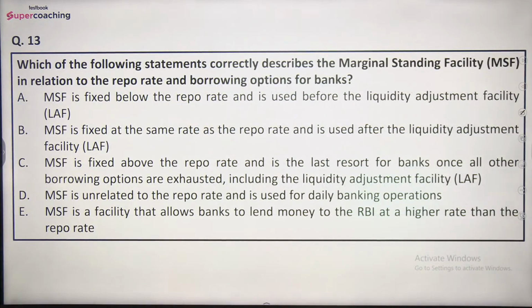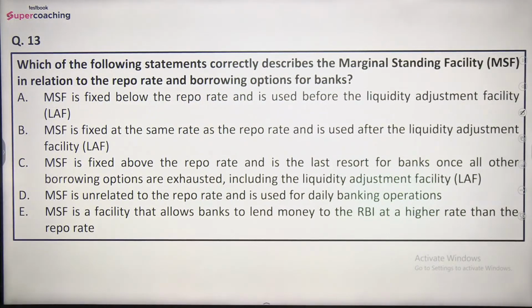Question number 13: which of the following statements correctly describes the marginal standing facility in relation to the repo rate and borrowing options for banks? बताइए. So options are: MSF is fixed below the repo rate and is used before the liquidity adjustment facility; MSF is fixed at the same rate as the repo rate and is used after the liquidity adjustment facility; MSF is fixed above the repo rate and is the last resort for banks once all other borrowing options are exhausted, including the LAF; MSF is unrelated to the repo rate and is used for daily banking operations; or MSF is a facility that allows banks to lend money to the RBI at a higher rate than the repo rate.